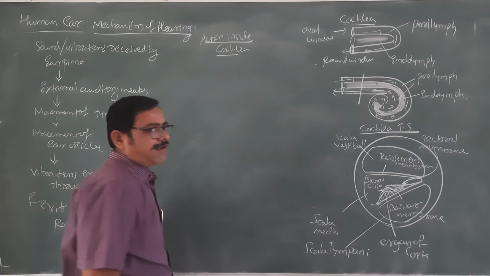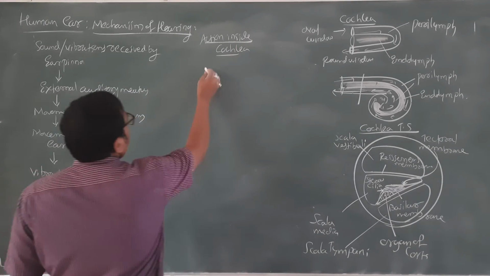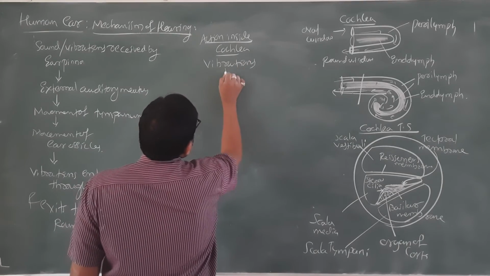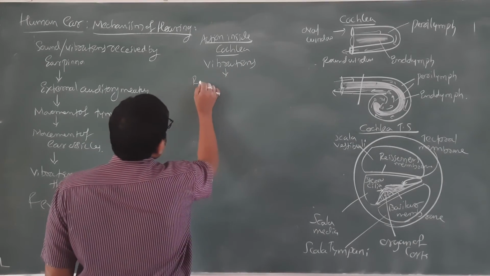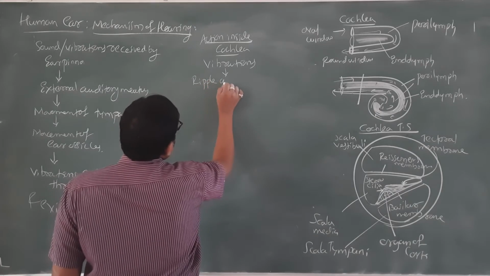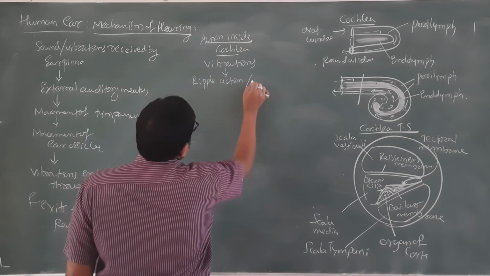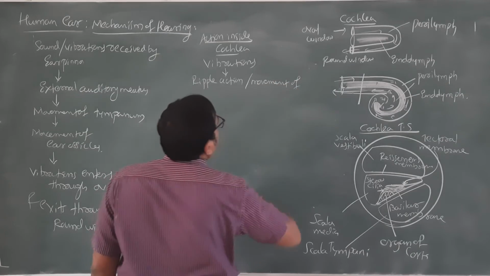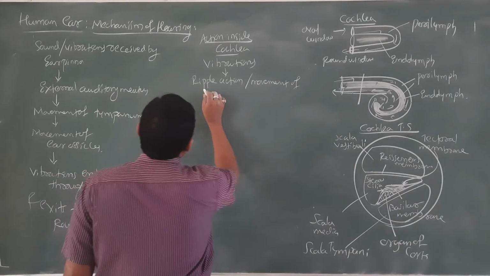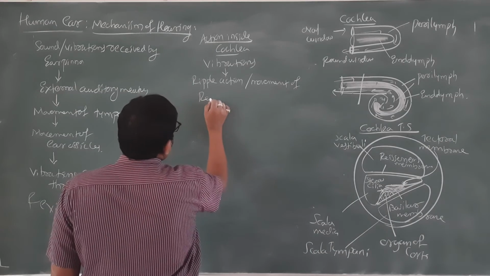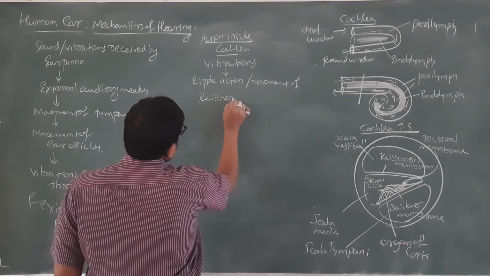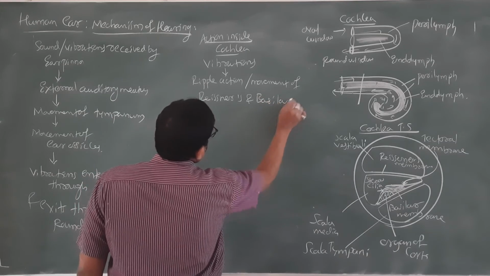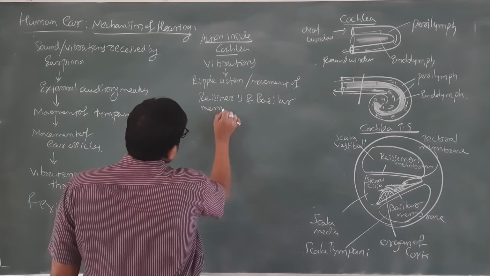Now the vibrations have caused ripple action, or movement of mainly the Reissner's and basilar membrane.